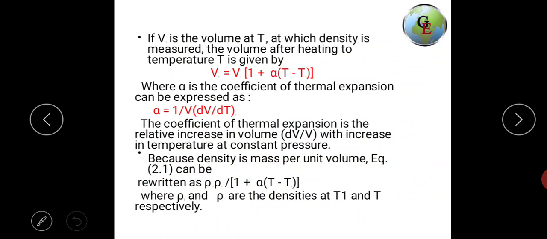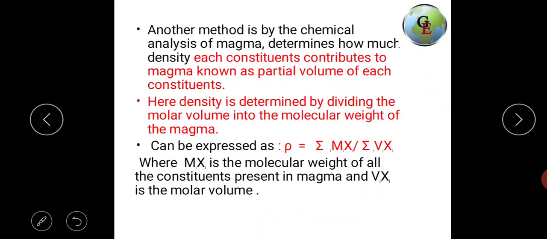Because density is mass per volume, the equation can be rewritten as ρT = ρ1 / (1 + α(T − T1)), where ρ1 and ρT are the densities at temperatures T1 and T respectively.